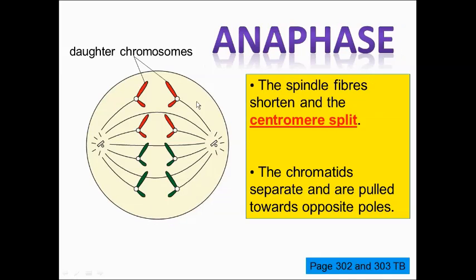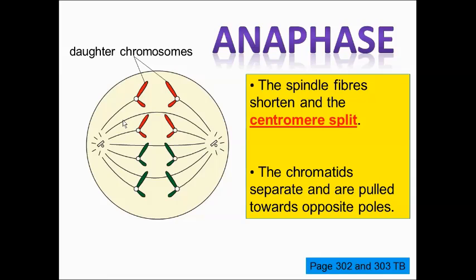So during anaphase, contraction of the spindle fibers actually causes the centromere to split, and the two sister chromatids are then pulled towards opposite poles. So anaphase is marked by the pulling apart of sister chromatids.